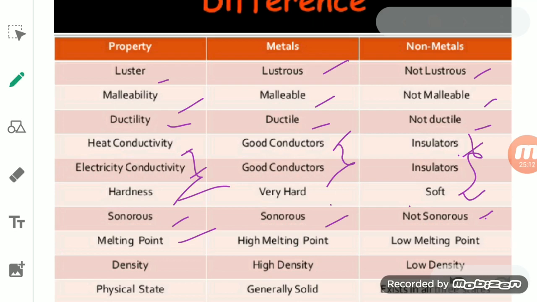Bromine is a non-metal which exists in a liquid state, and some other non-metals exist in gaseous state. So they can exist in all three states of matter. So this is the difference between the properties of metals and non-metals.